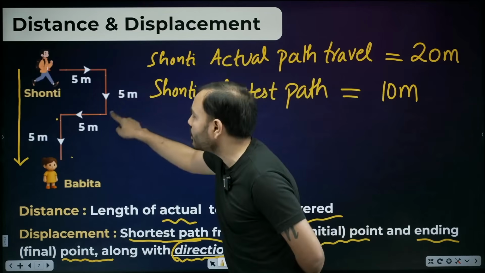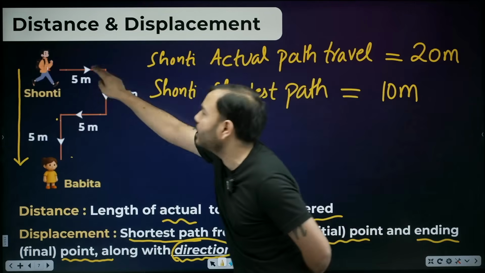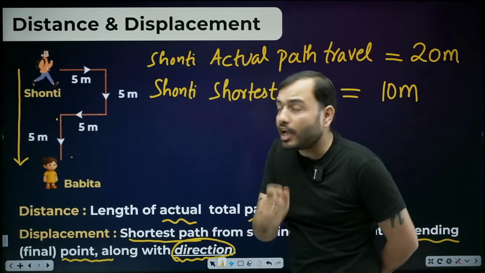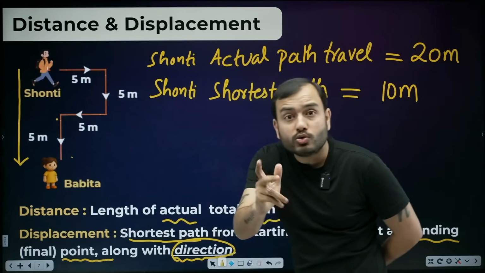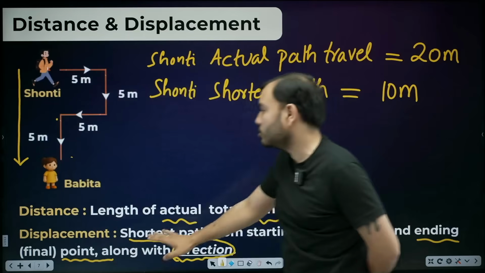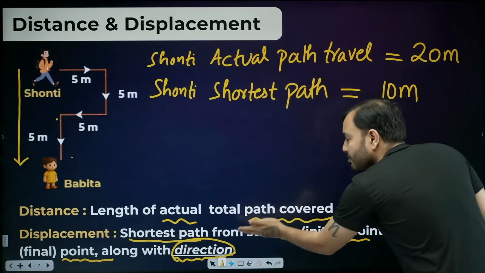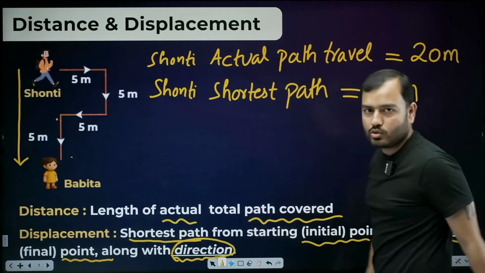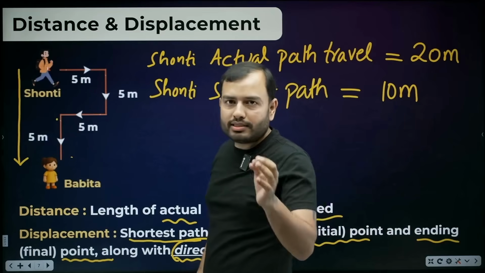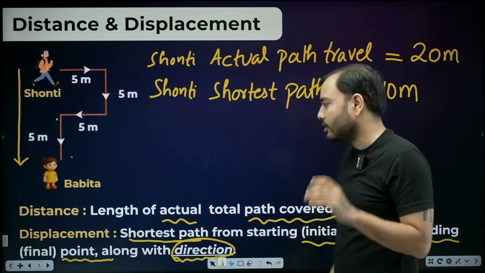Second, distance and displacement, clear. Distance is how much total actual path you walked. And displacement is the shortest path. Shortest path is this one, and it is called displacement. In displacement, direction is also there. Direction is important. I will tell you about this a little later also.